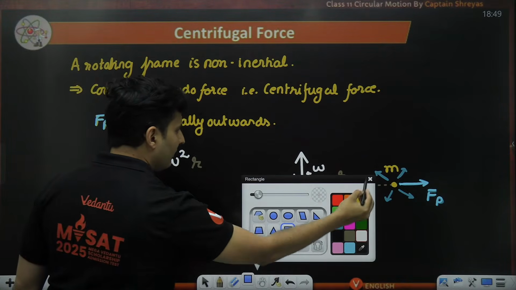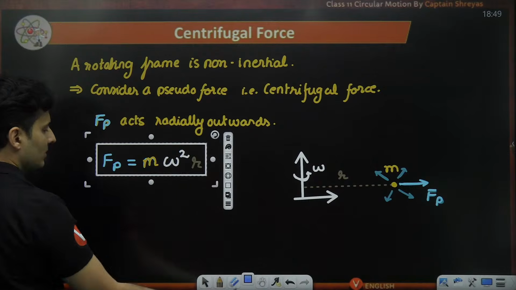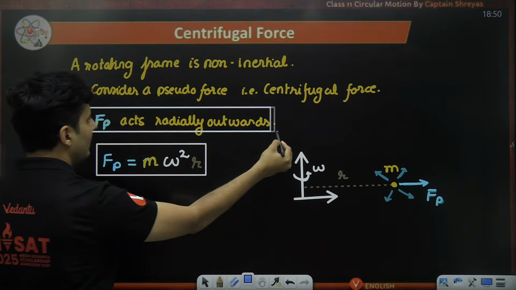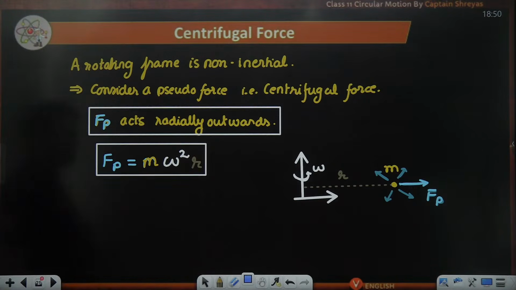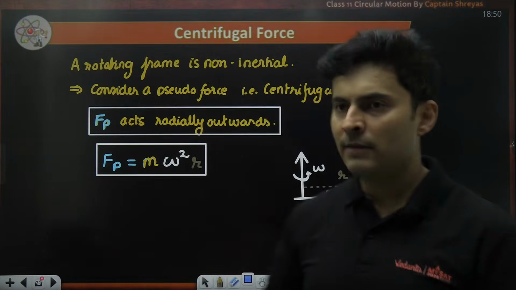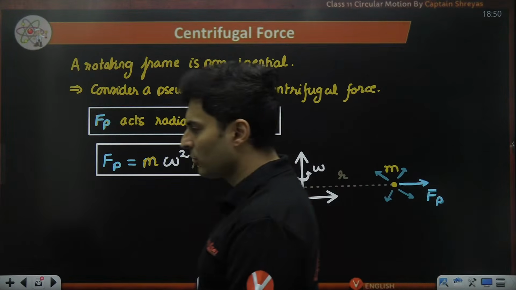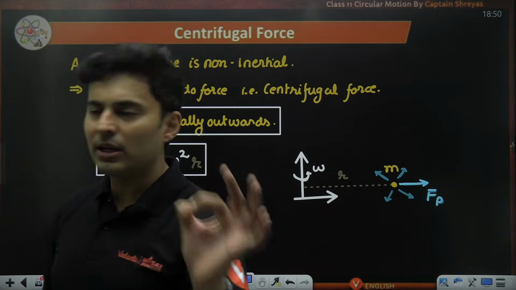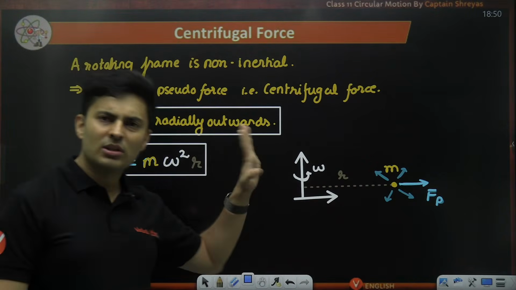So this is the formula for centrifugal force, and it acts radially outwards, that gives the direction. These are the two important things. Is this absolutely clear, everyone? What is the formula for centrifugal force and how to consider it? It will just be a part of the free body diagram, and other forces will still exist.